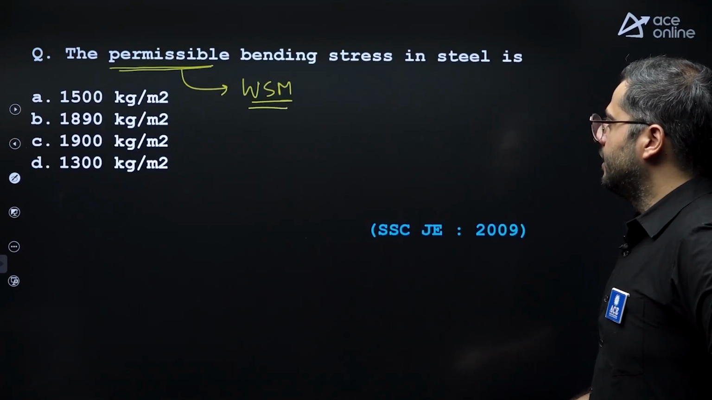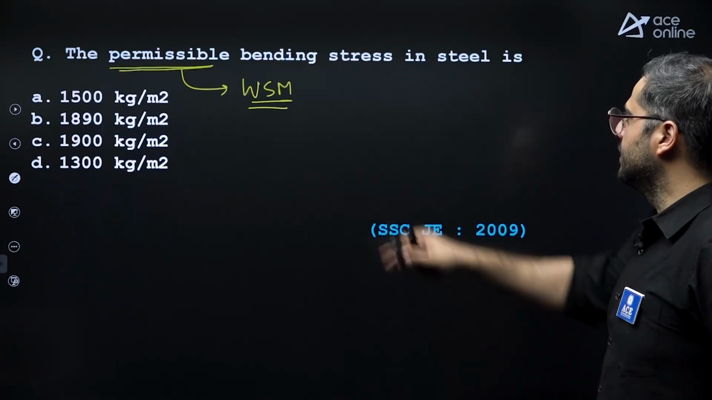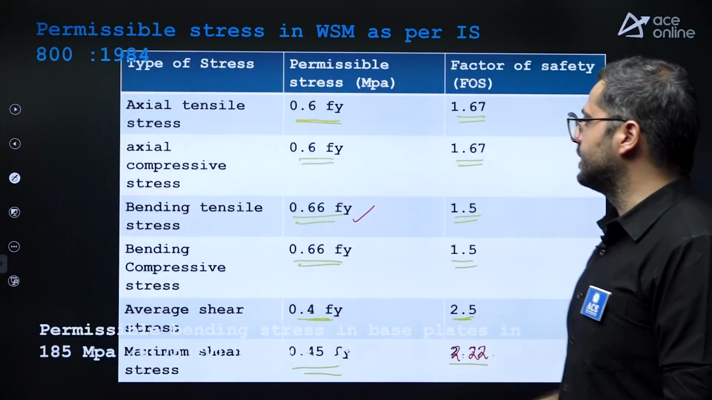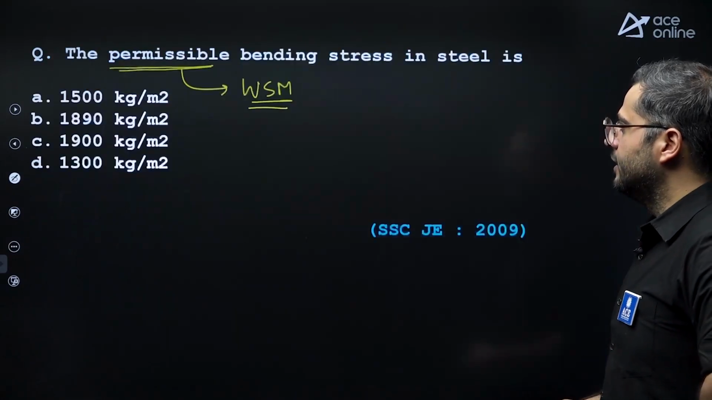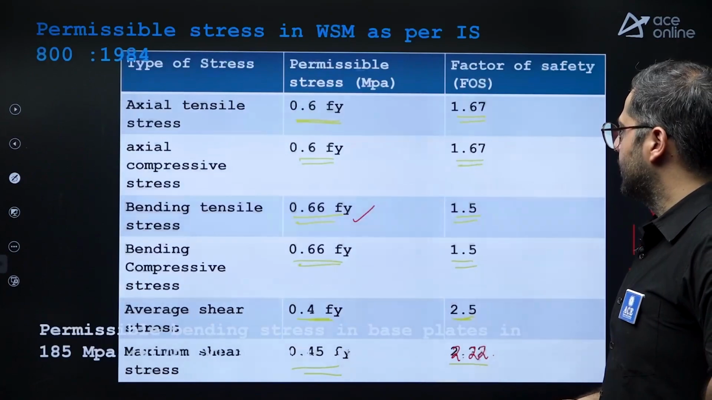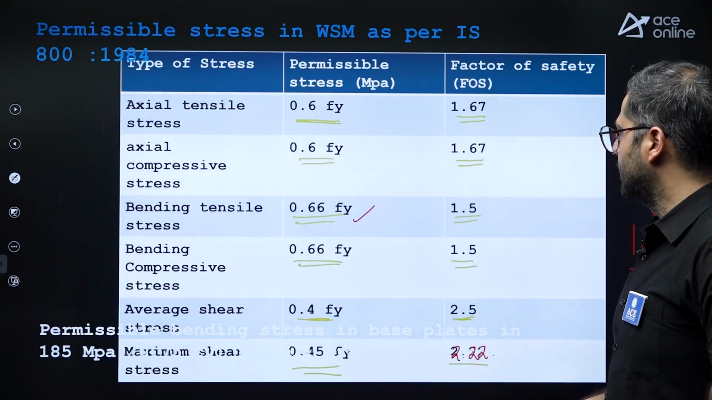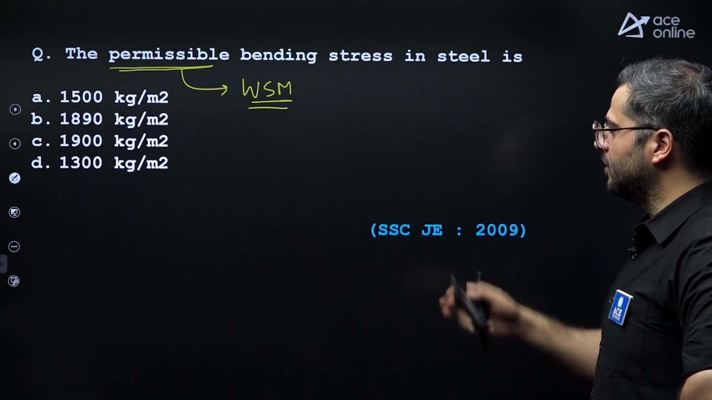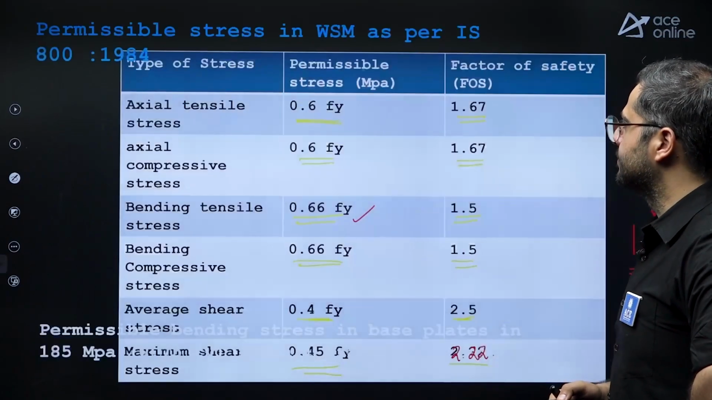So over here, they are asking us permissible bending stress in steel. Bending stress is 0.66 times Fy. So you need to substitute Fy equal to 250 and you'll get the value, right? You can substitute and you can get the value over here.